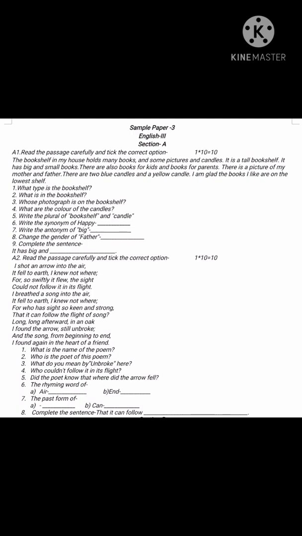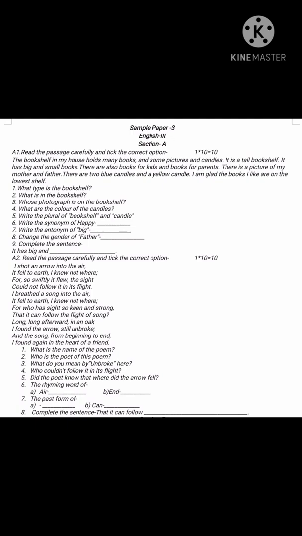And then there is a seen poem that is given in your literature book. So first question is, what is the name of the poem? That is The Arrow and the Song. Then second question is, the poet of the poem is Henry Wordsworth. It's written in your literature book at the last of the poem. You can see the spelling over there. Then what do you mean by unbroke here? So unbroke means not broken.